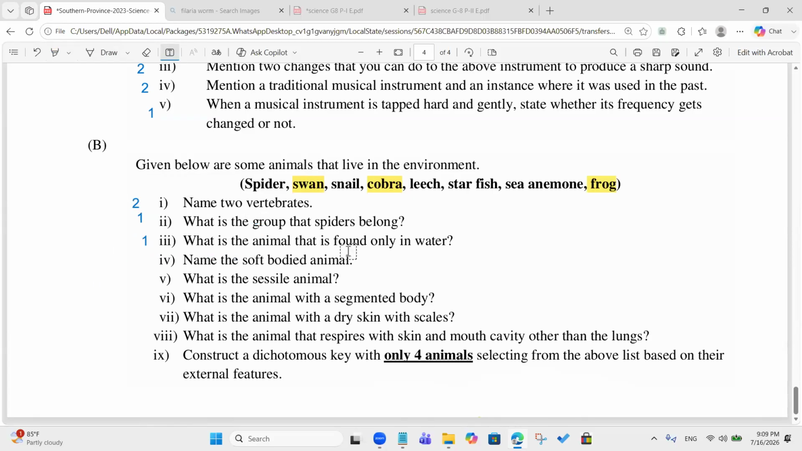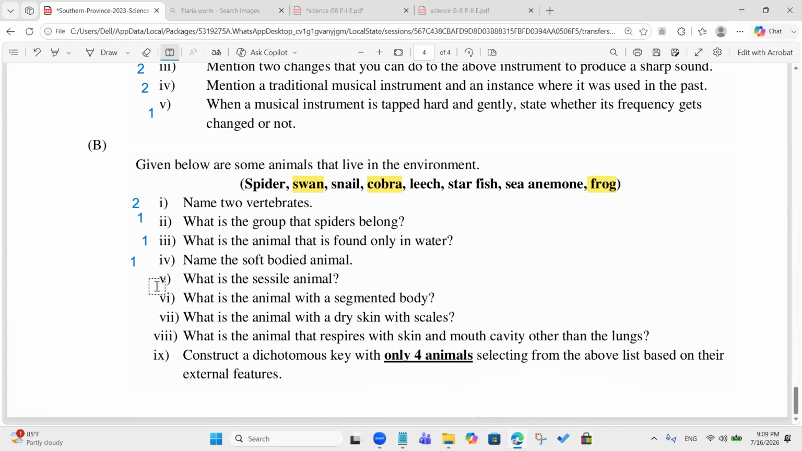Name the soft-bodied animal. Leech? Snail. Take the snail, because normally snails are the soft-bodied animal. Sir, shouldn't the animal be within the above brackets? Yeah, here the snail is there now. Okay, snail is there.